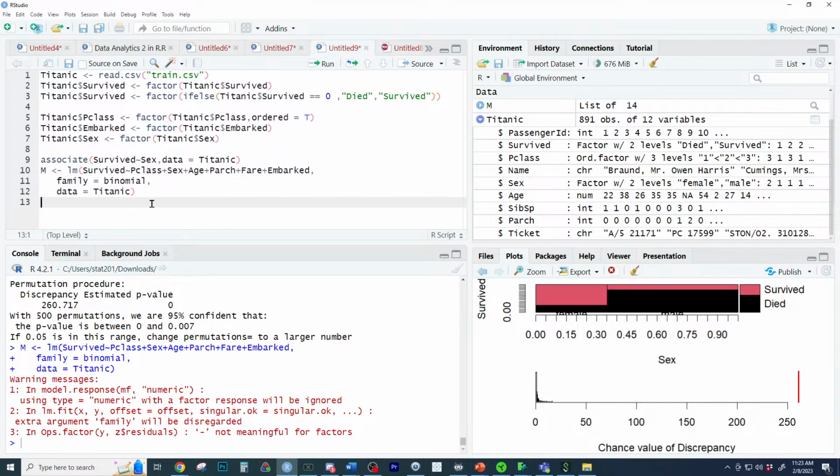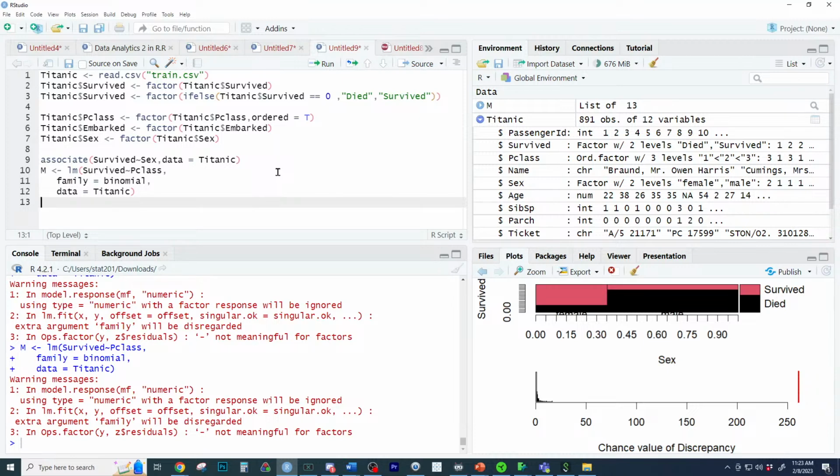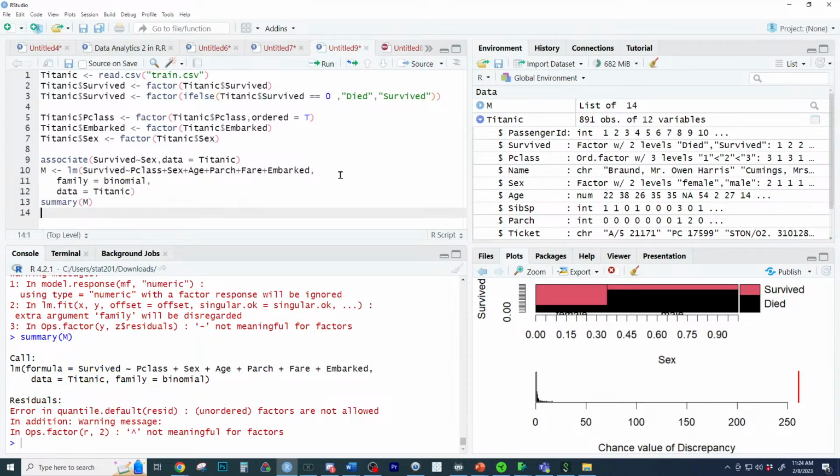Oh, doesn't like it. Not meaningful for factors. What's it mad about? Survived. This will be our last example right here. Oh, it's a warning. Okay, that's fine. I didn't notice it's a warning. Warnings are usually not that bad. Okay, let's look at a summary of it. Oh, that's bad. Not meaningful for factors. Error in quantile, unordered factors are not allowed in addition.